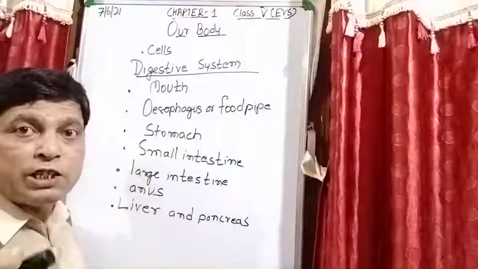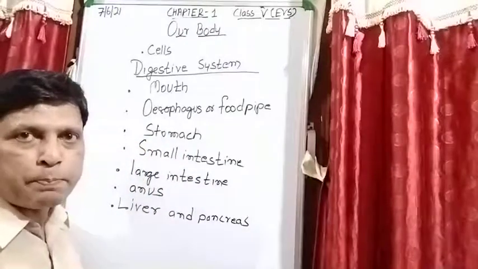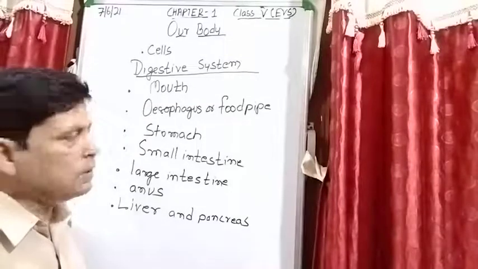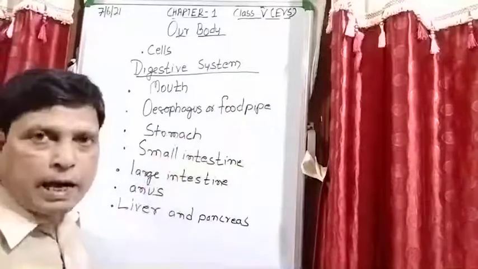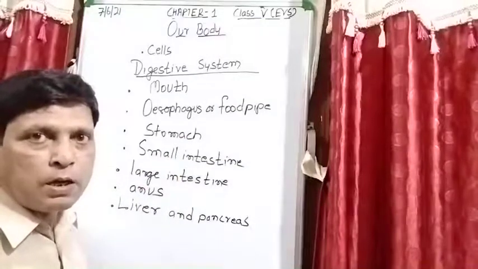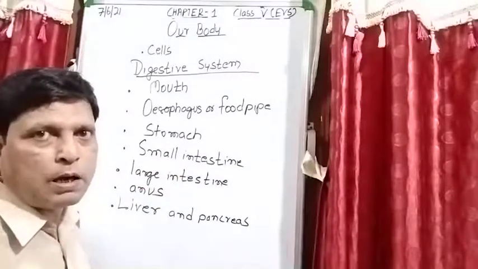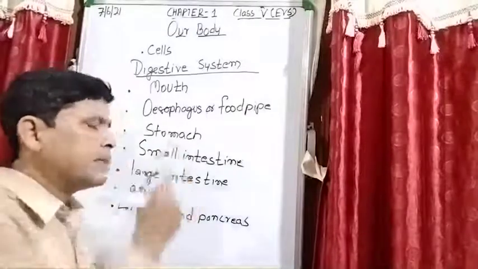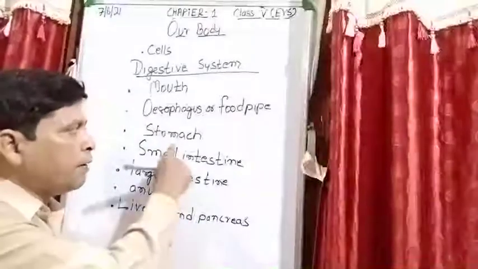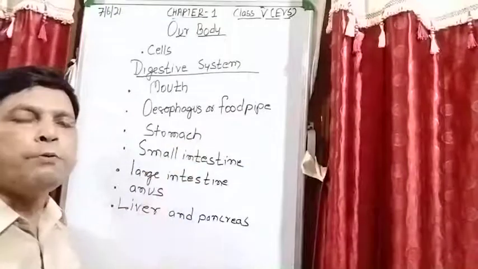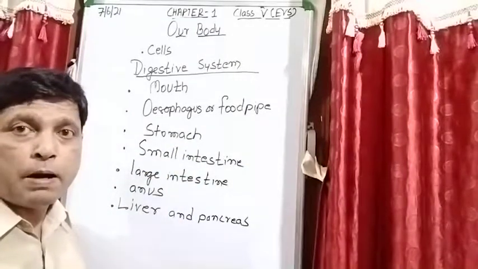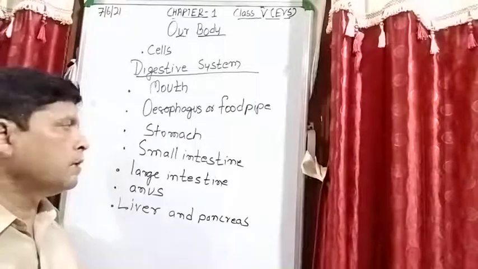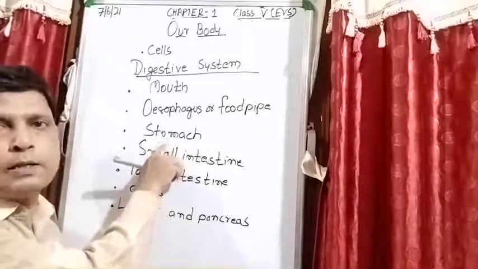Stomach: digestive juices are present in the stomach. Is it clear? Digestive juices, HCl, hydrochloric acid, which kills the germs in the food. For a long time the food is in the stomach, 4 to 5 hours the food remains in the stomach.